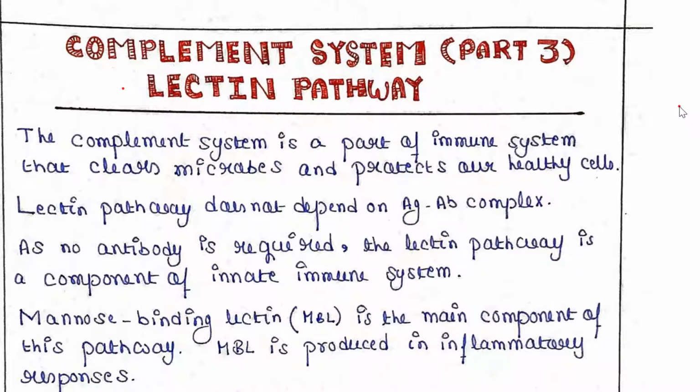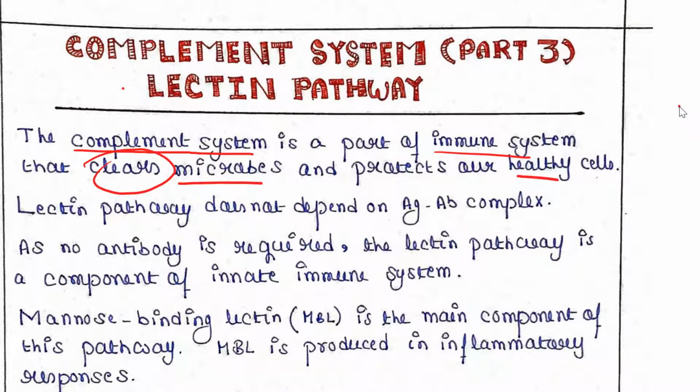So let's start the lectin pathway. The complement system is a part of the immune system that clears microbes and protects our healthy cells. It destroys the microbes that have entered our body, and in this way the complement system protects our body and our healthy cells.